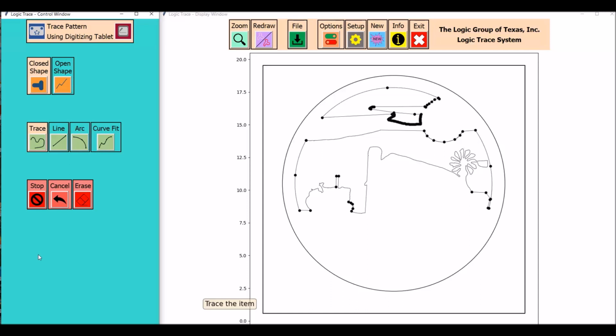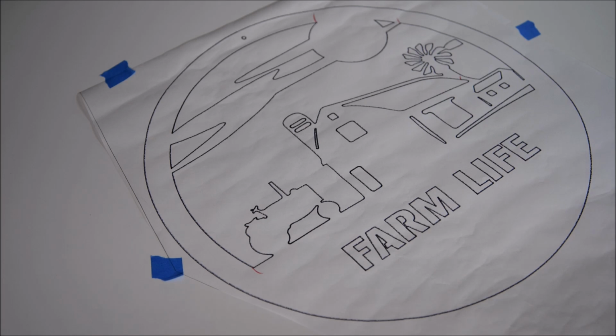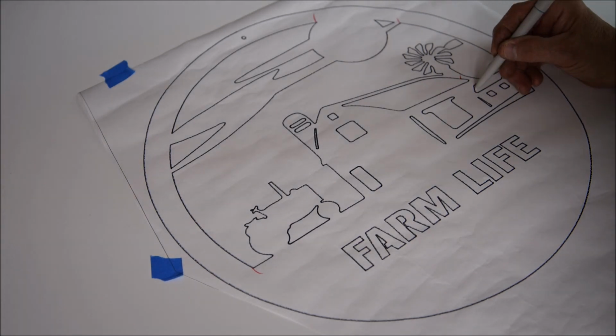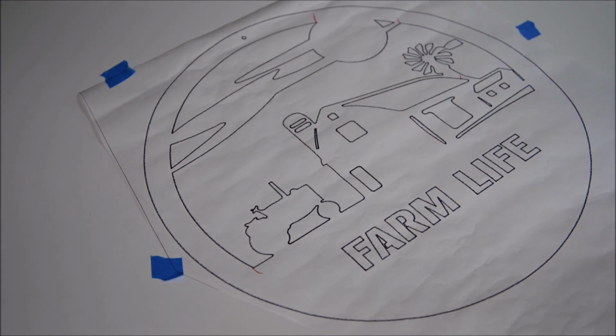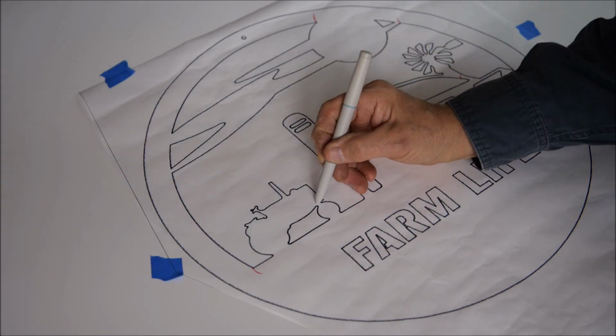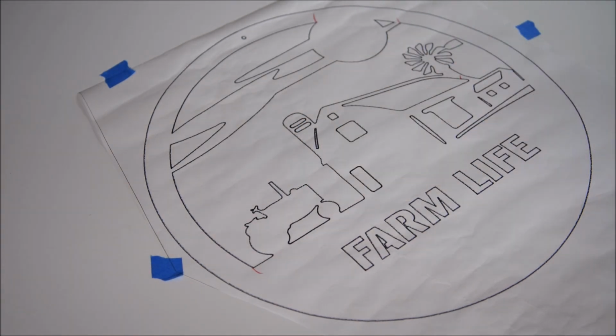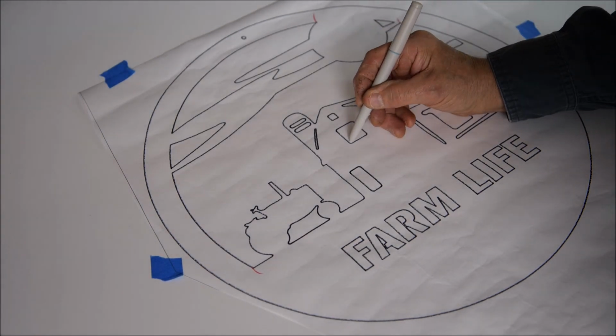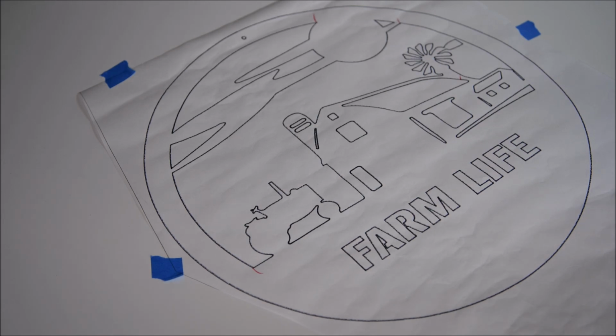There's a unique feature that you can move the control display to another device like an iPad or a cell phone. This would allow you to make your selections on the iPad or the cell phone. You can keep that close to you where you're tracing. It would make the tracing very quick.